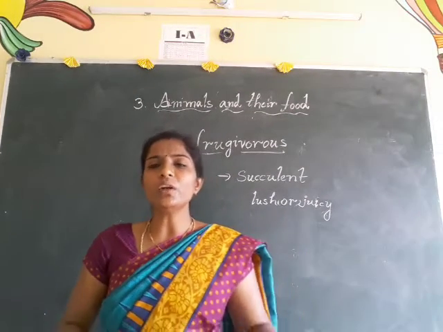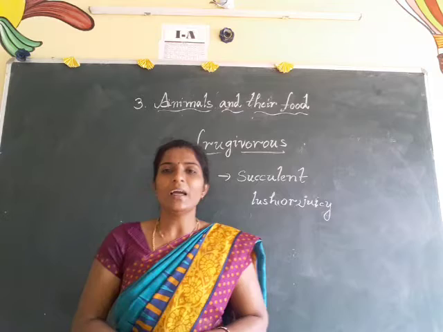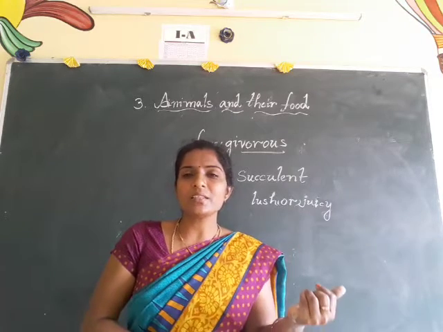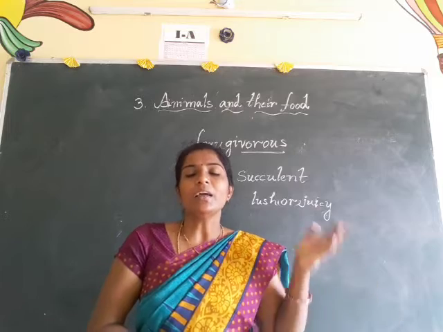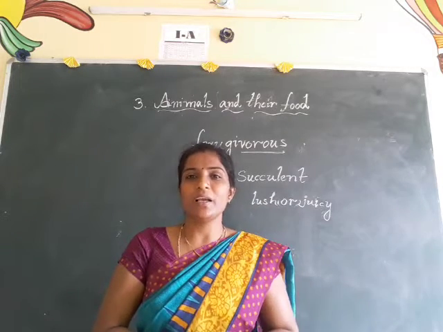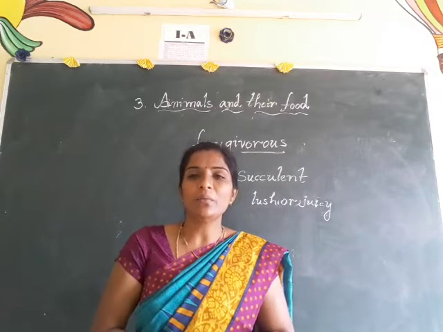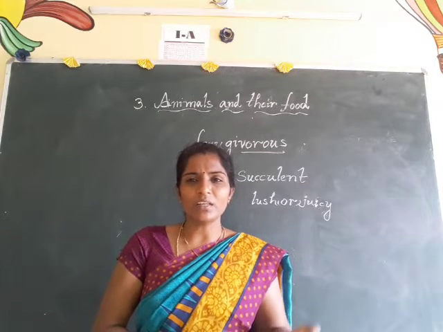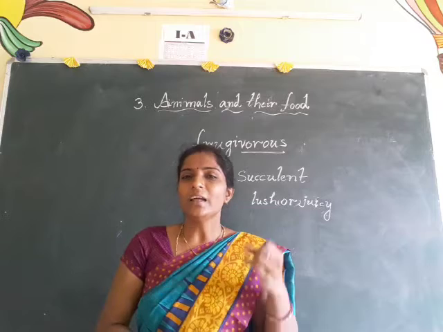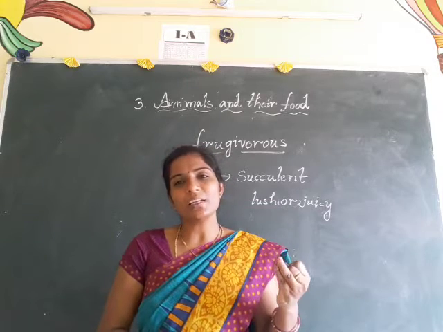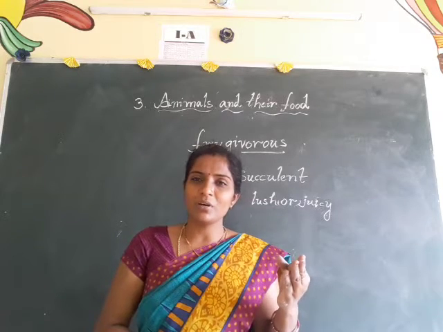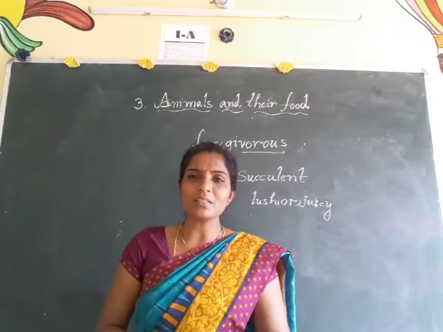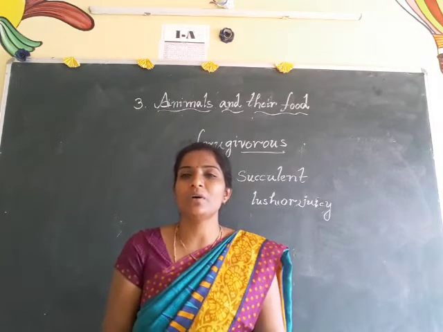And you also learned in your previous classes that according to their habitat, meaning living place, animals are divided again into six types. Before we discussed food habit, but according to their habitat, the types are terrestrial animals, aquatic animals, amphibious animals, arboreal animals, aerial animals and insectivorous animals.